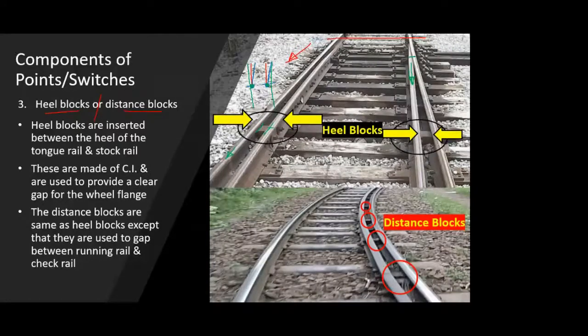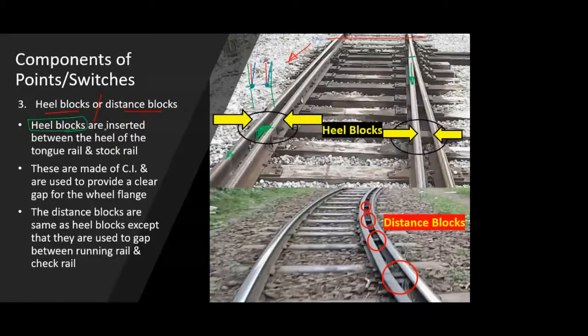To maintain that gap between the tongue rail and the stock rail, you need to provide some rigid material so that the gap or distance is maintained. That component is nothing but a heel block.